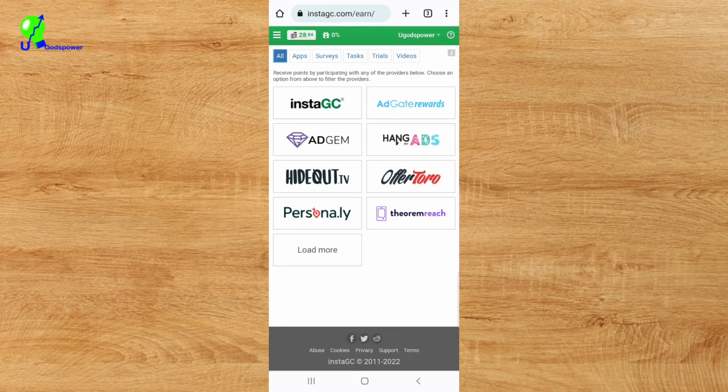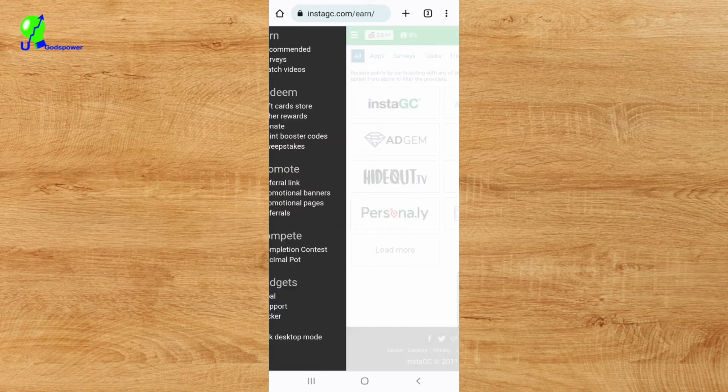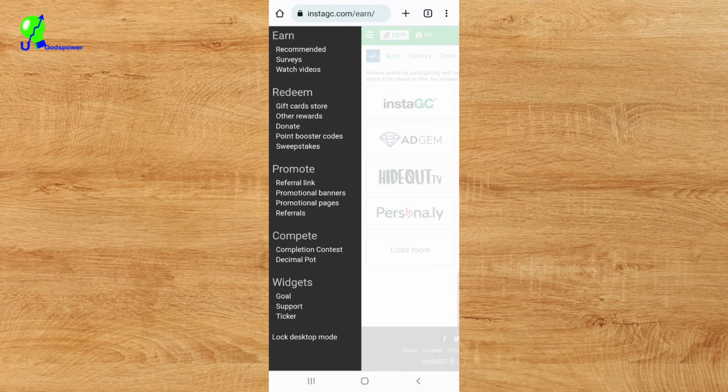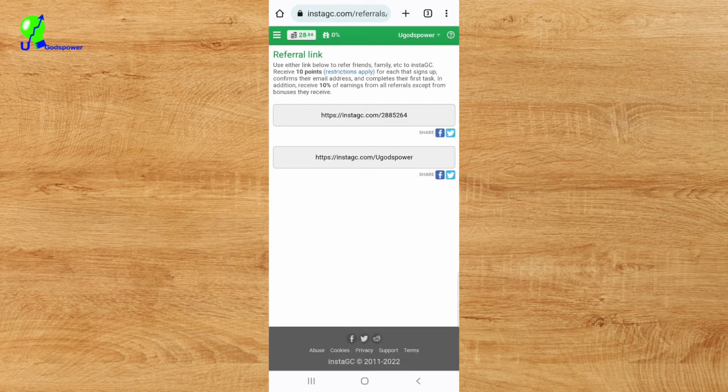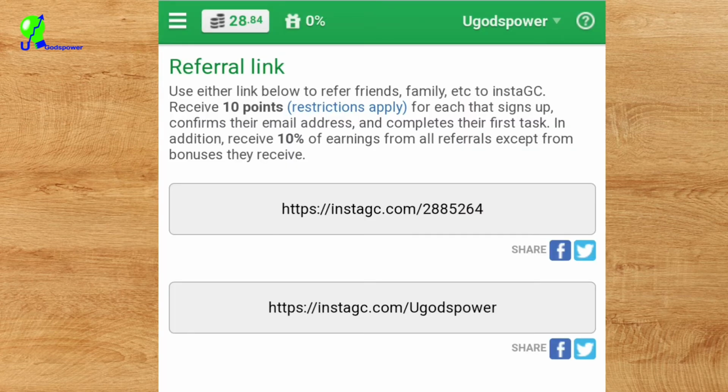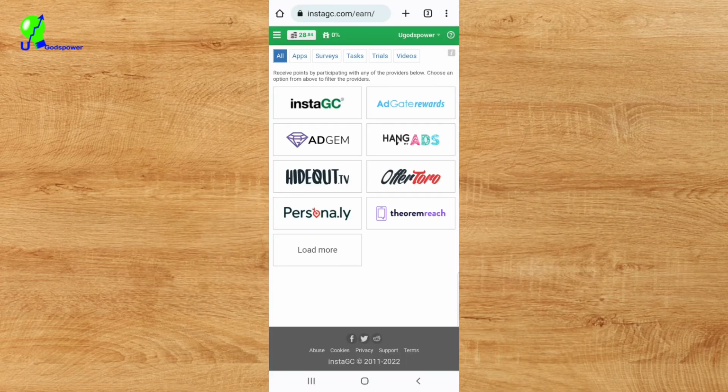And the other way that you can use to make money with this website is the referral program. If I click on this icon, you need to come to the section where it says promotion here, where it says promote. If I click under promote, you will see the section where it says refer a link. You can see a referral link. I will just click on the referral link here. Once I click on the referral link here, it's telling me that if I refer anyone to this website, I'm going to get paid 10 points, and I'm going to be making 10% lifetime from any task that they complete on this website, which is called Instagc. So you can read everything through and see how much you can make for just referring people to this website, which is called Instagc. So that is the second way you can use this website to make money online.